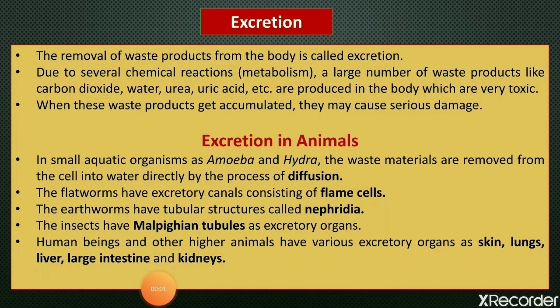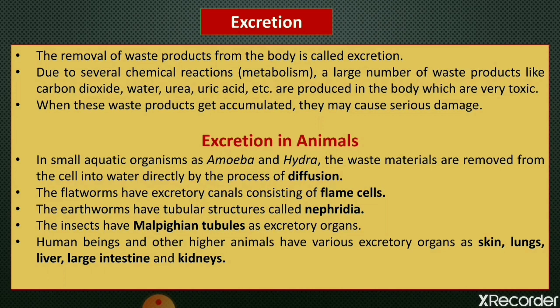So students, in order to survive, our body has to do a lot of work. So lots of chemical reactions take place inside our body. These chemical reactions are called metabolism, and metabolism produces lots of wastes.